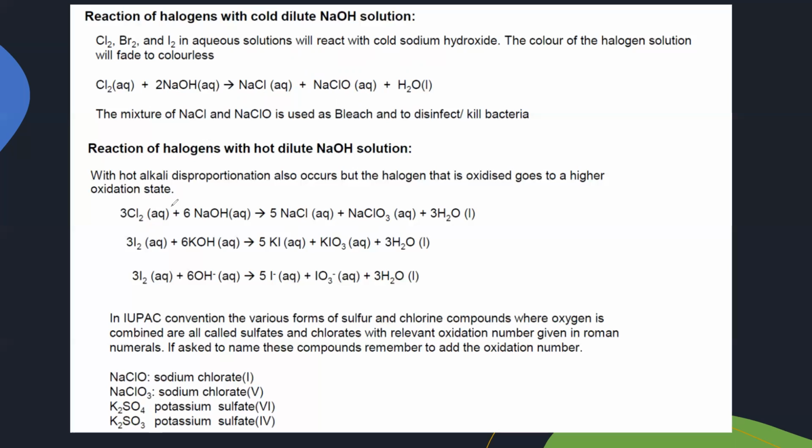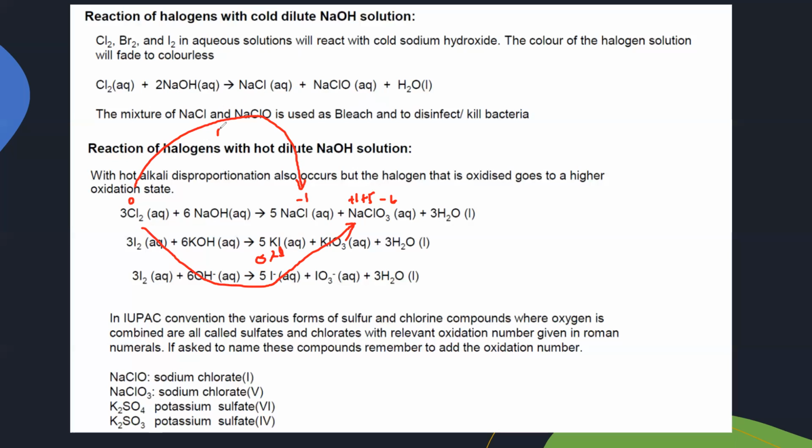So what are the oxidation numbers? For the others, they remain the same. So chlorine is 0. Here it is -1, but what about the oxidation number of chlorine in NaClO3? Each oxygen is -2, so 3 oxygens will be -6. Sodium is +1, so chlorine should be +5. So the chlorine oxidation number is +5 here. So 0 turns to -1, that is reduction, and 0 turns to +5, that is oxidation. So the same element is oxidized and reduced.